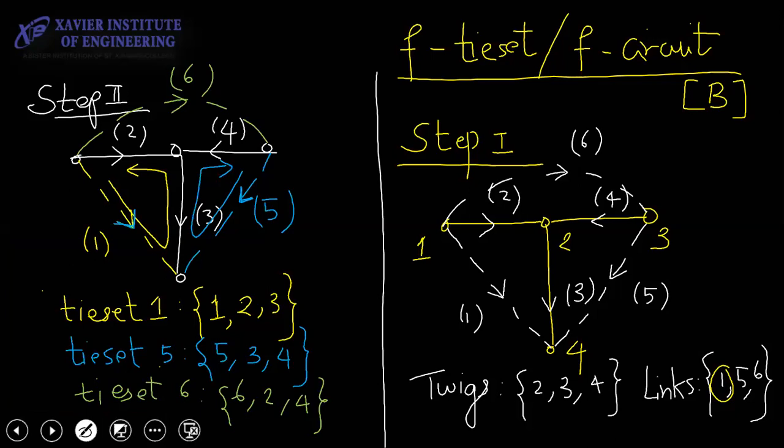Tie sets just form loops, but the loops are formed by the links. Has everyone understood till here? Any doubt here? If you have a doubt, ask.